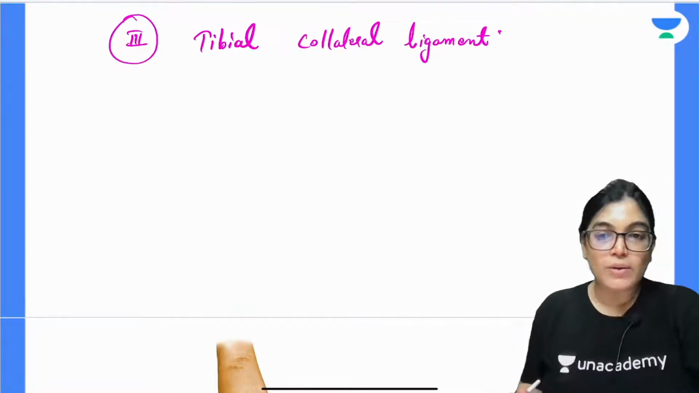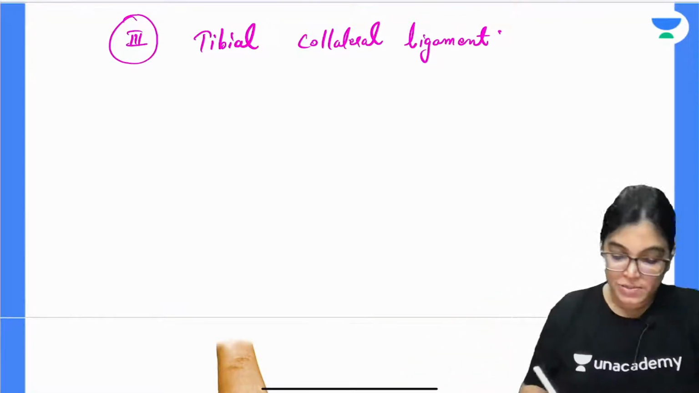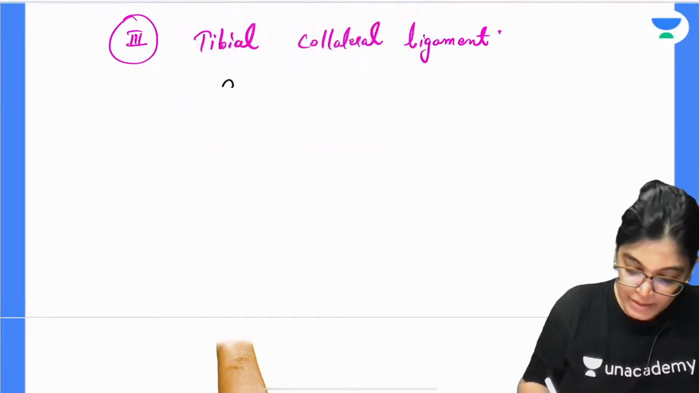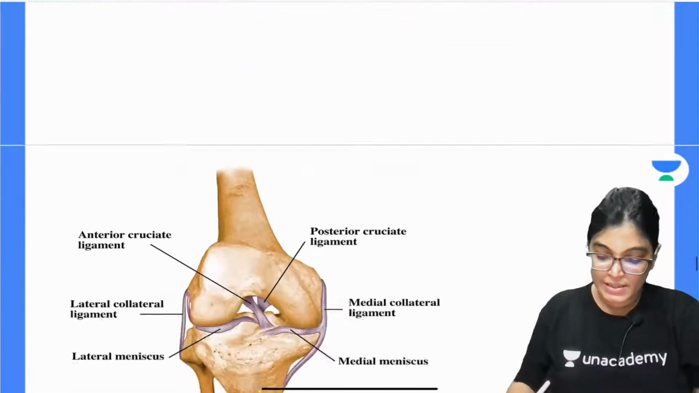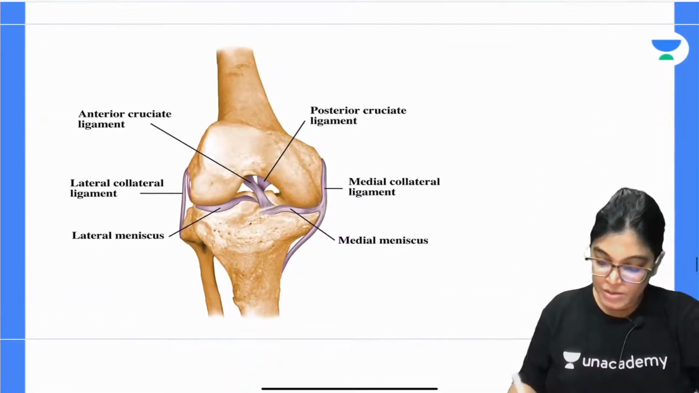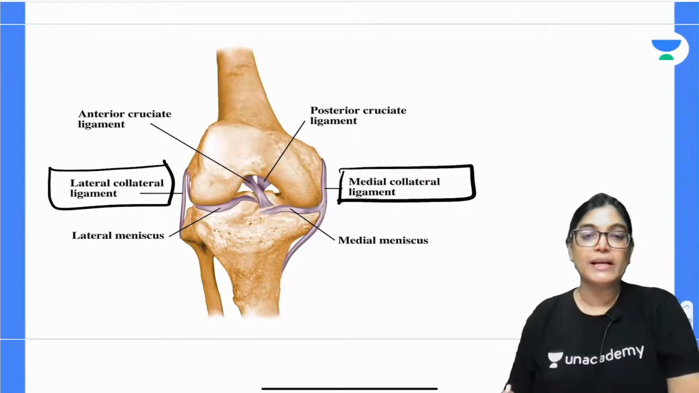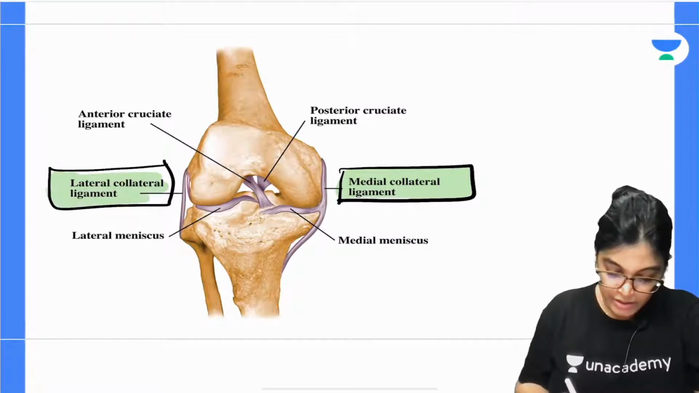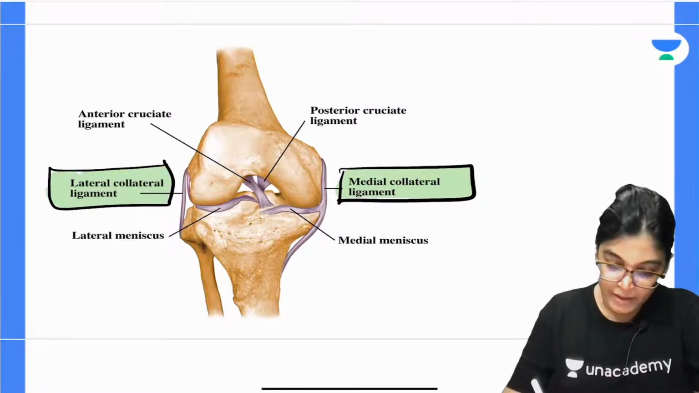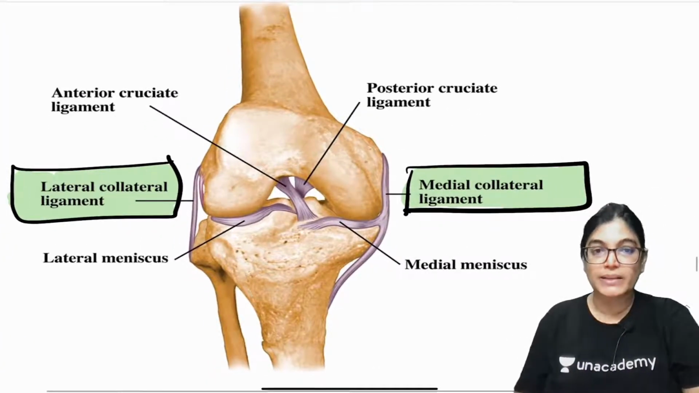When we talk about the tibial collateral ligament, it is made of a superficial and a deep part. As you can see in this diagram, this is the tibial collateral ligament and this is the lateral collateral ligament. Let me first explain, and then I will write the notes, don't worry. Let me enlarge this diagram and explain it clearly.